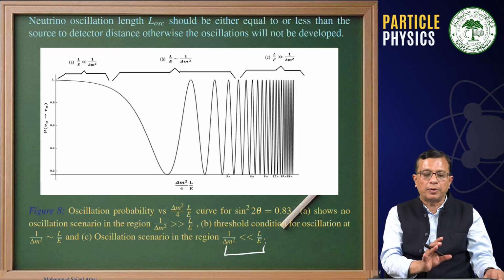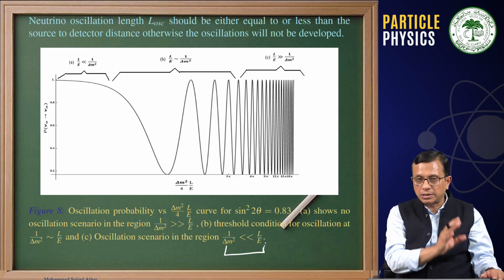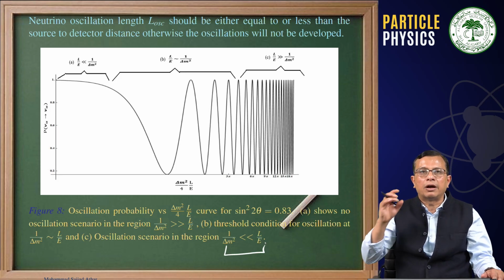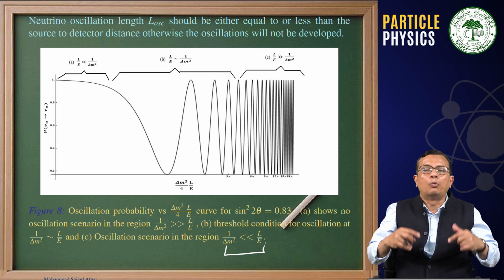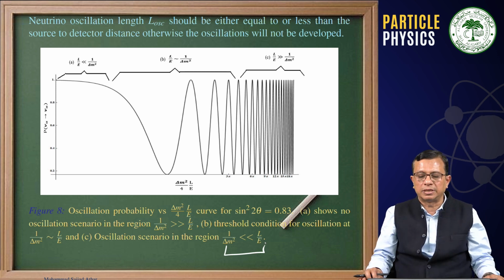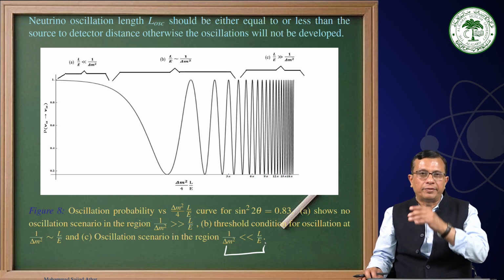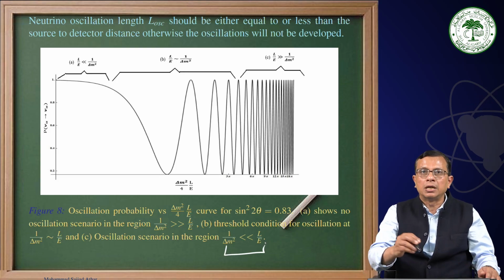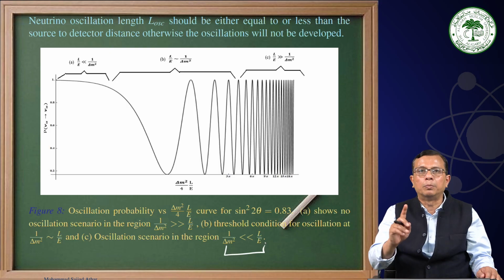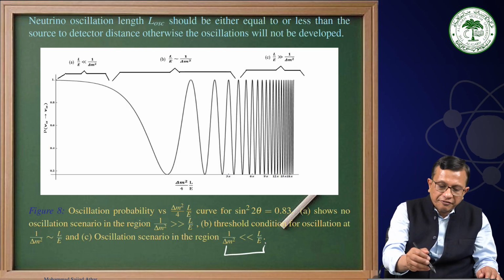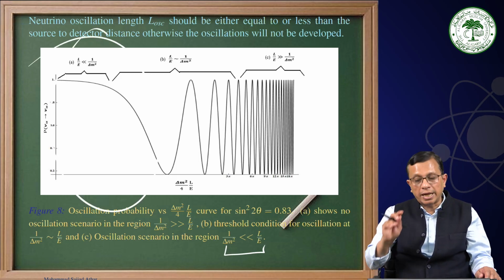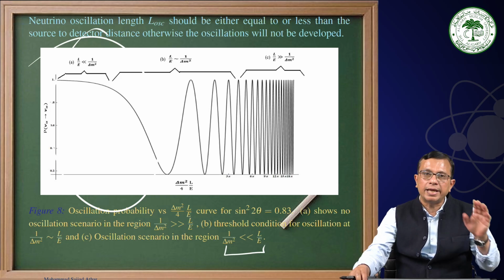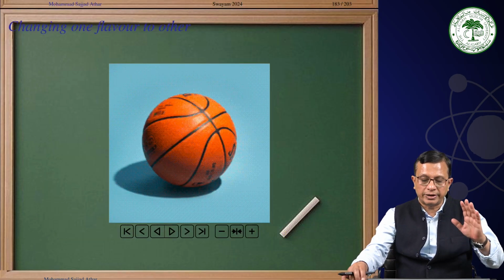Therefore, the important point is that when we look at how far these neutrinos are going to travel, and what the average energy of these neutrinos is, accordingly we find where our oscillations will be most sensitive and where we won't be able to see any oscillation. And that is the catch in designing any accelerator experiment.